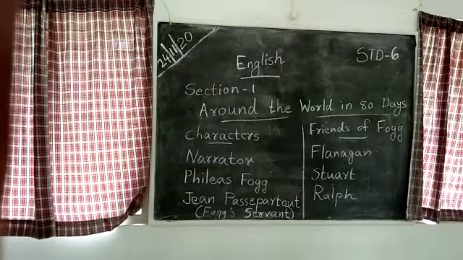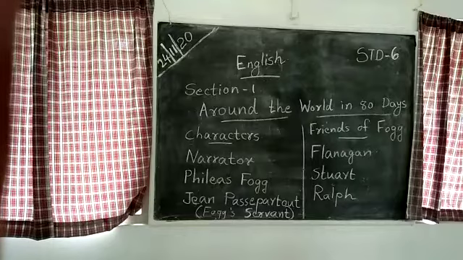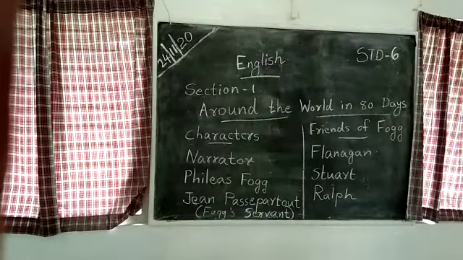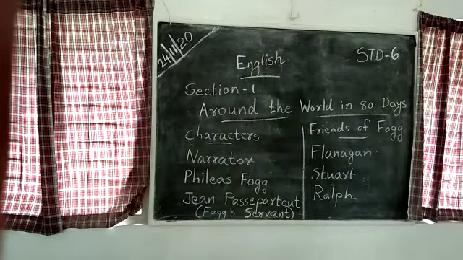At this time, a new person came, and his name was Jean Passepartout. He was a man of 30 years, and he entered the room and bowed.